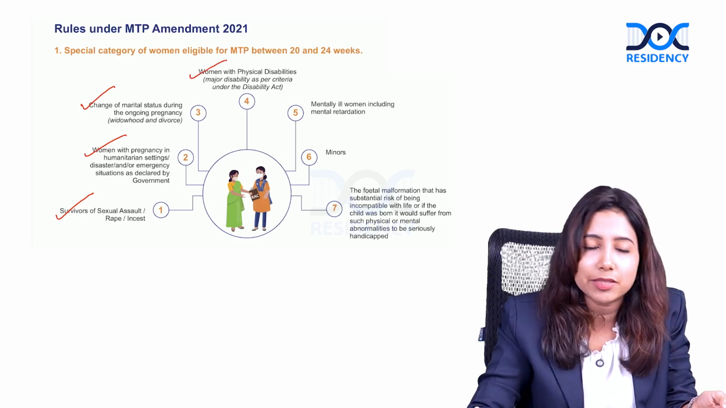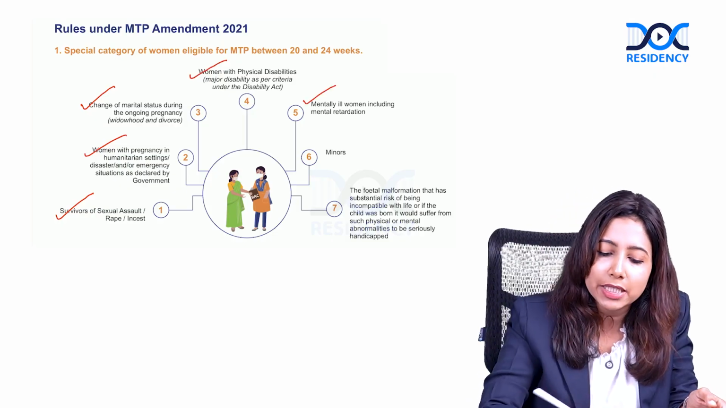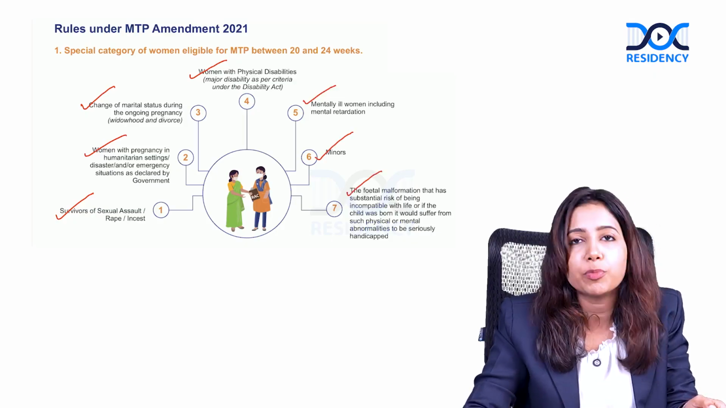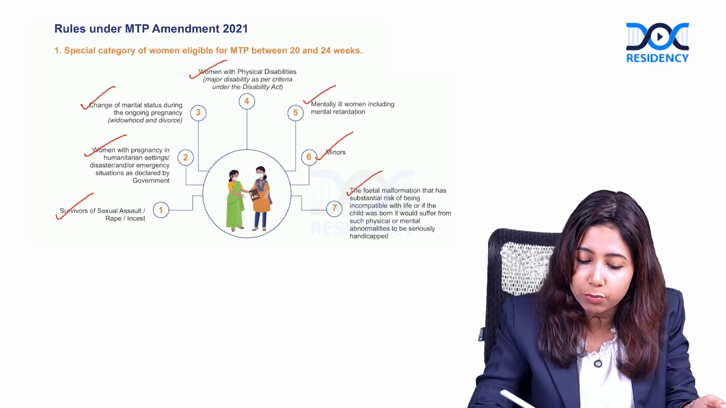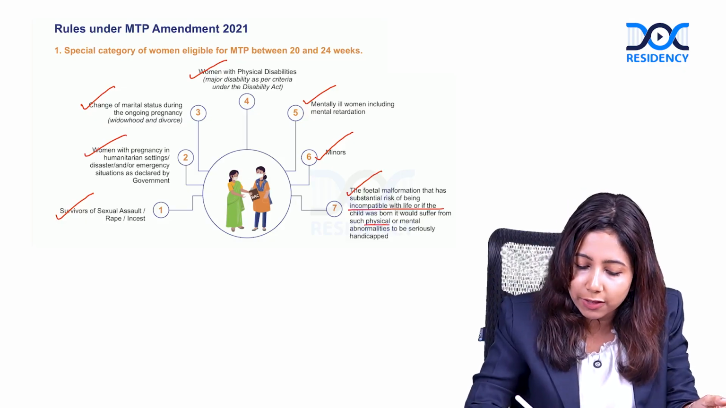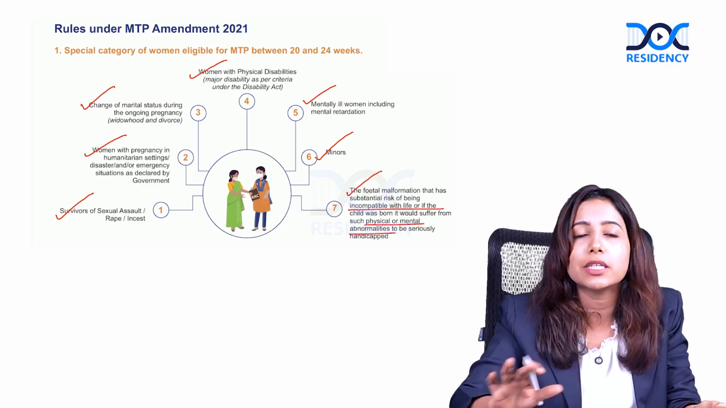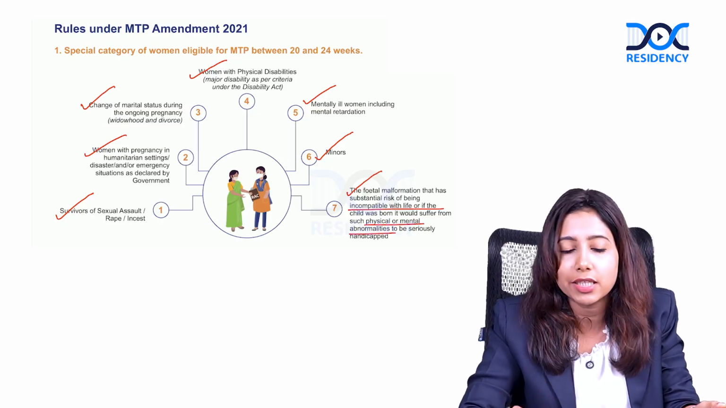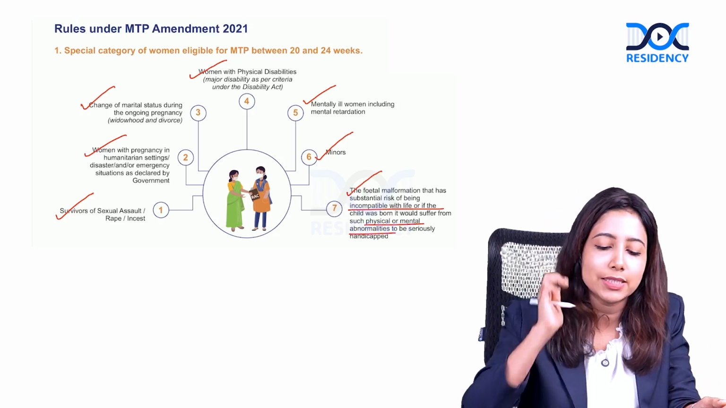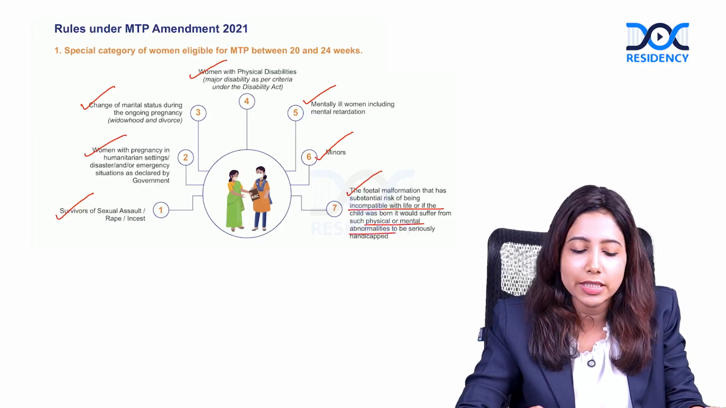Women with physical disabilities, major disabilities as per criteria under the Disability Act, or mentally ill women including mental retardation, minors, or fetal malformation. That is, there is substantial risk of being incompatible with life, or if the child is born, there can be significant physical or mental abnormalities to cause serious handicaps. All these are taken as the special category or vulnerable category where MTP is performed between 20 to 24 weeks. Please note, for women who come with contraception failure, the upper limit of termination is 20 weeks.